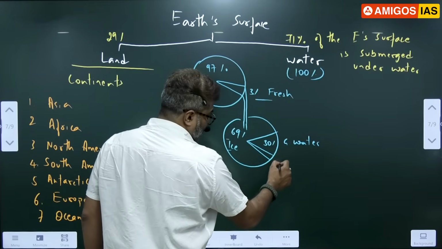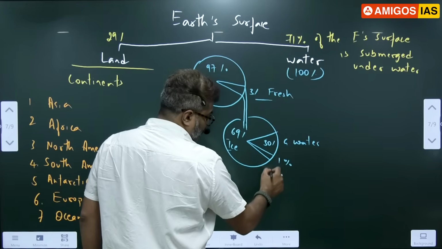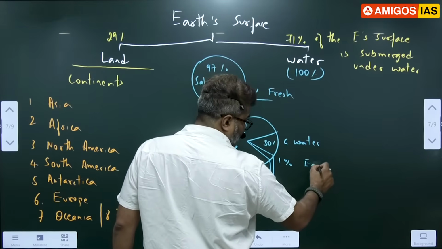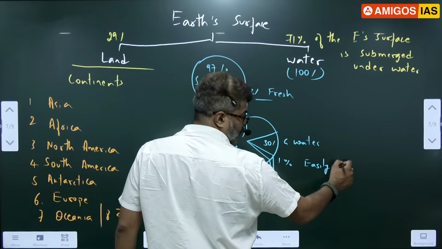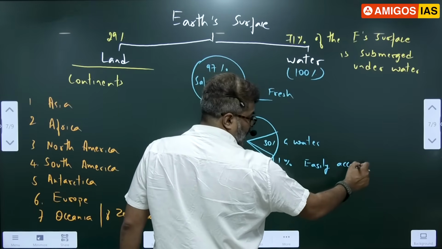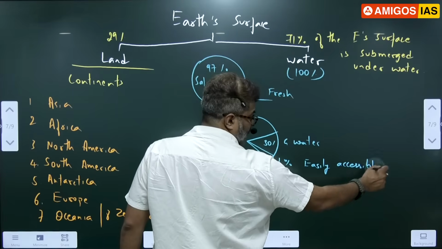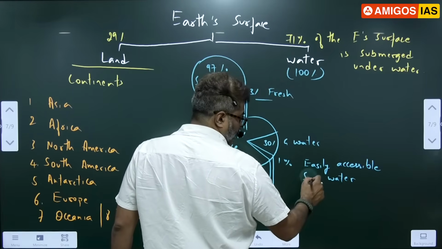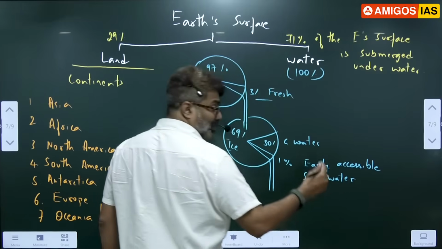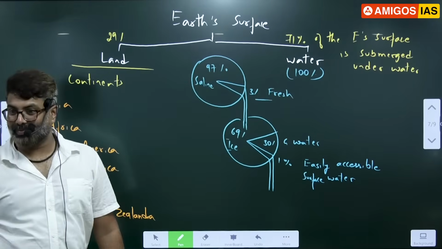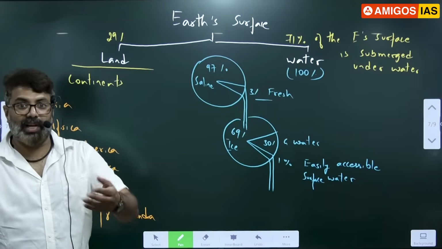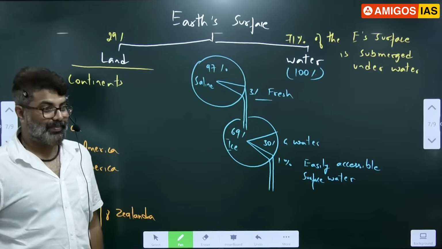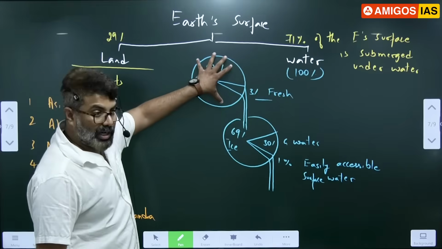Just 1% is easily accessible water, meaning water easily used by us, available for us. Surface water. Just 1% of the water is readily available for us, in the form of lakes, rivers and all. Only 1%.